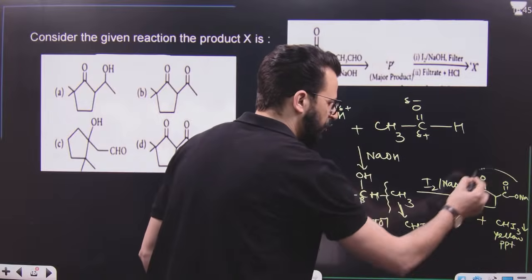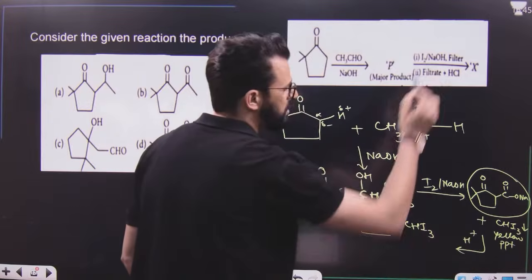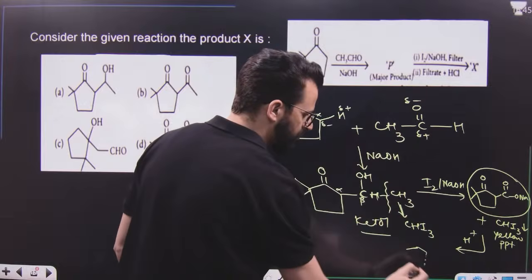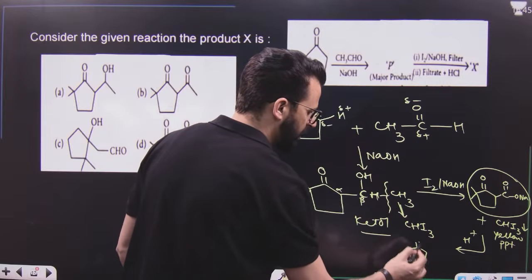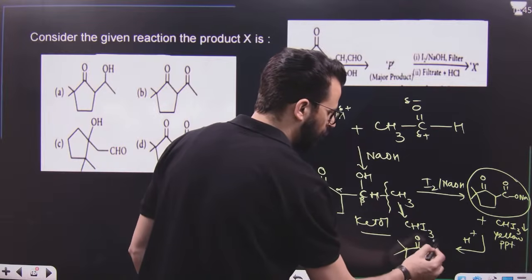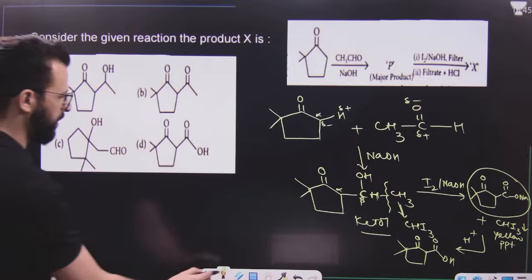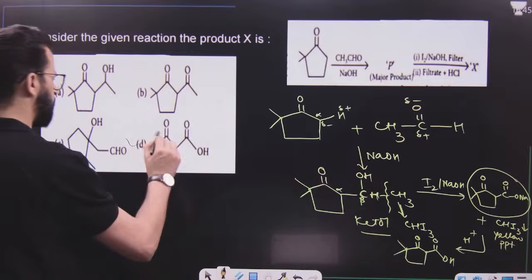Now, this upon treatment with acid, HCl, becomes COOH. That means this is a 5-membered ring, double bond O is there. It's a methyl group, then C double bond O, and then OH will be finally this. So which product will be this? It will be option number D.